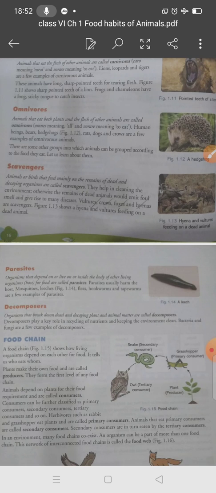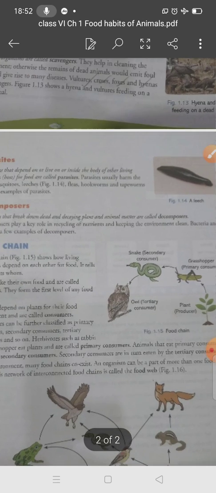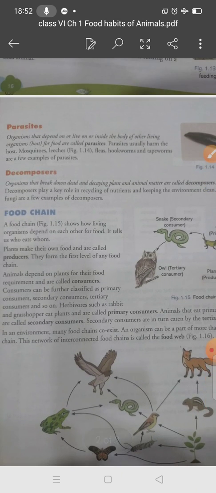Now students, we will discuss parasites. Organisms that depend on or live on or inside the body of another organism are called parasites. The living organism they depend on for their food is called the host. So parasites are organisms that depend on or live on or inside the body of another living organism for their food.